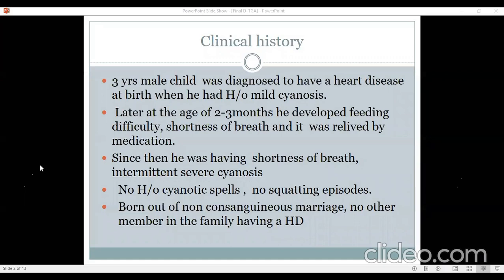The fact that this child was detected with cyanosis at birth and he survived up to 3 years indicates that he had significant intracardiac shunting. So unlikely to have an intact ventricular septum. I wouldn't agree with that because a large ASD is the best mixing site for them. In fact, patients with transposition who survive beyond the first year of life are the ones who have a large ASD, because ASD provides the best mixing in these patients. PDA and VSD are not such good mixing sites, and because of the parallel circulation, you really require a good mixing in these patients.